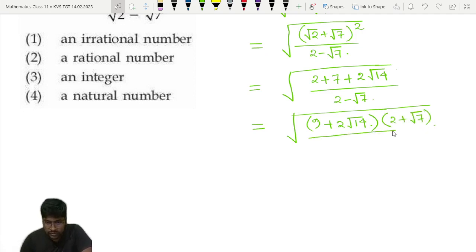Okay, so in the denominator also I will write 2 minus root 7 into 2 plus root 7. So let's see what we are getting.